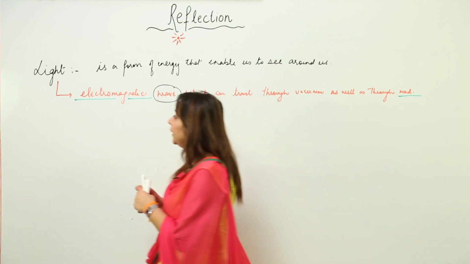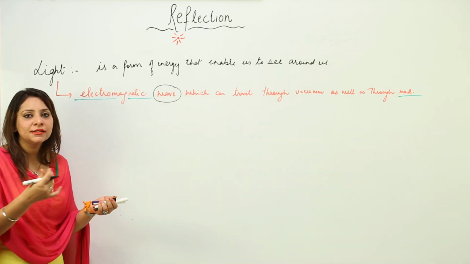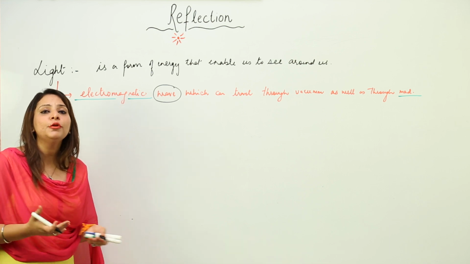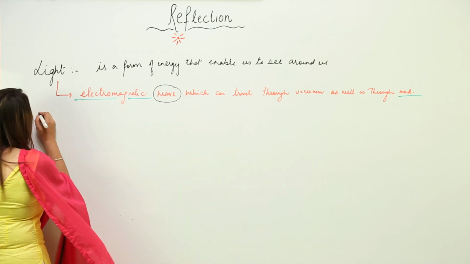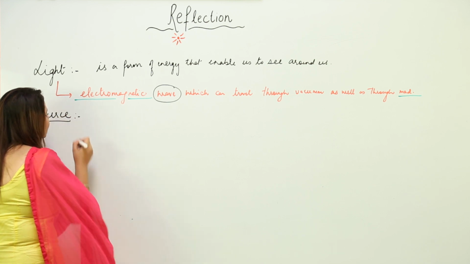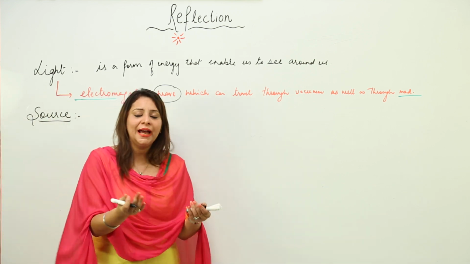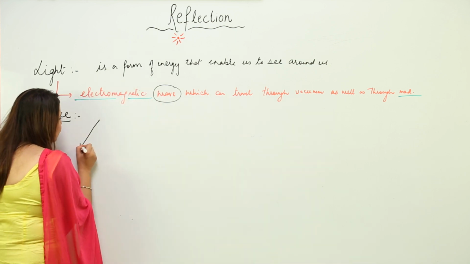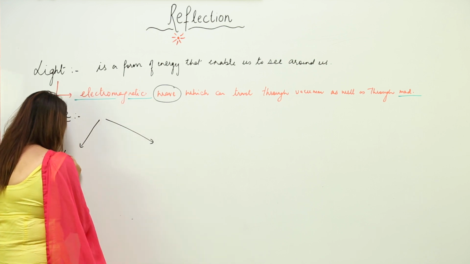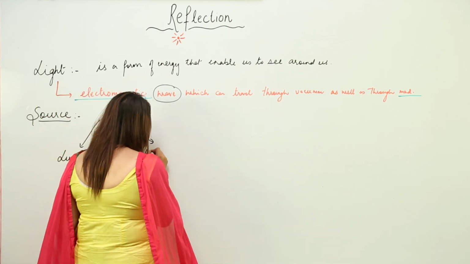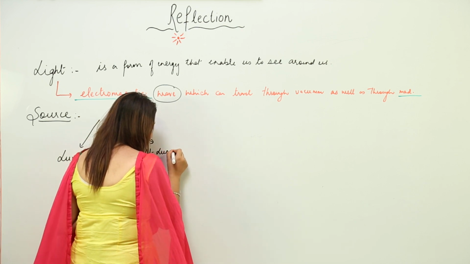Now, we know that light doesn't occur as such, it is emitted from a certain source. So depending upon the source, that is, whether an object has its own light or doesn't have its own light, we divide objects into two classes. One is luminous objects, the other is non-luminous.